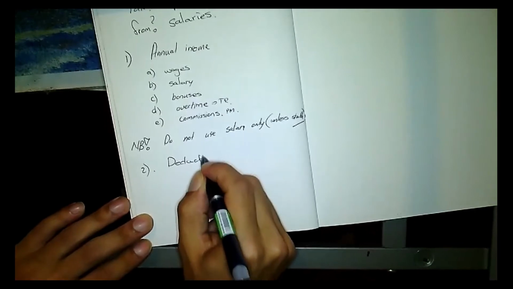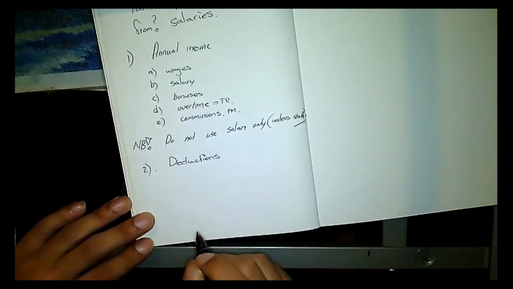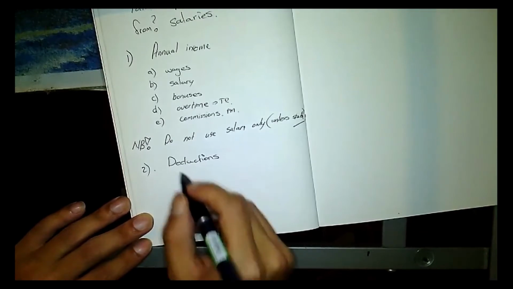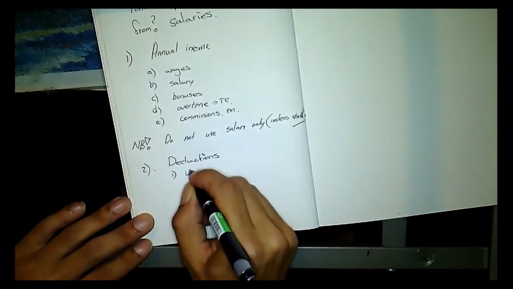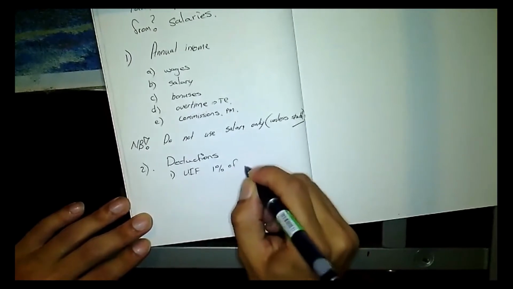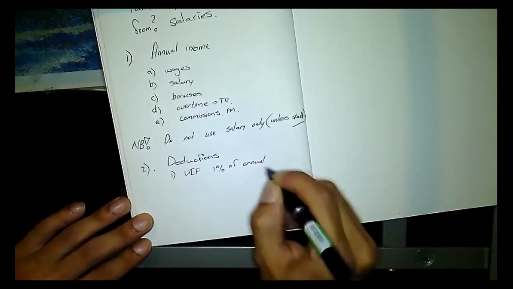Okay, so people, the second thing that you need to do is you need to consider your deductions. Now, deductions are as follows. Okay, the deductions is your UIF, which is 1% of annual salary.